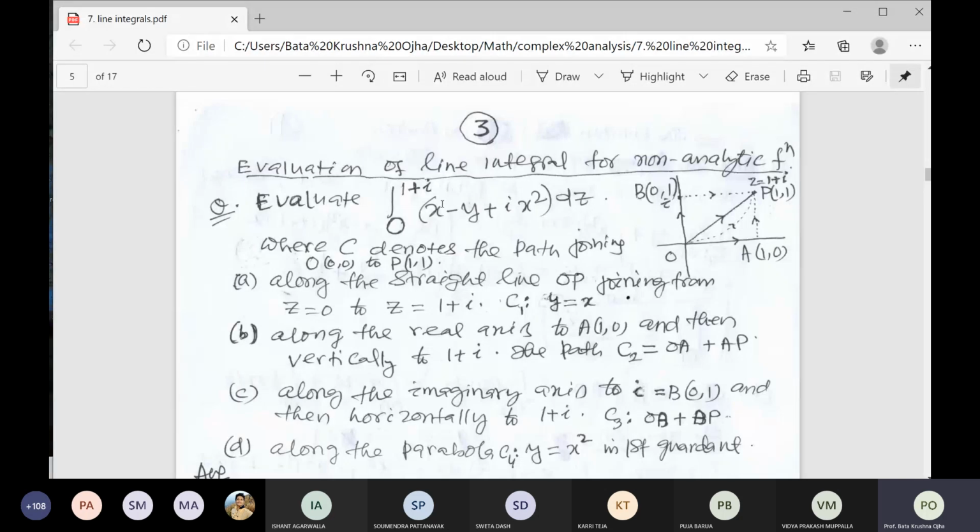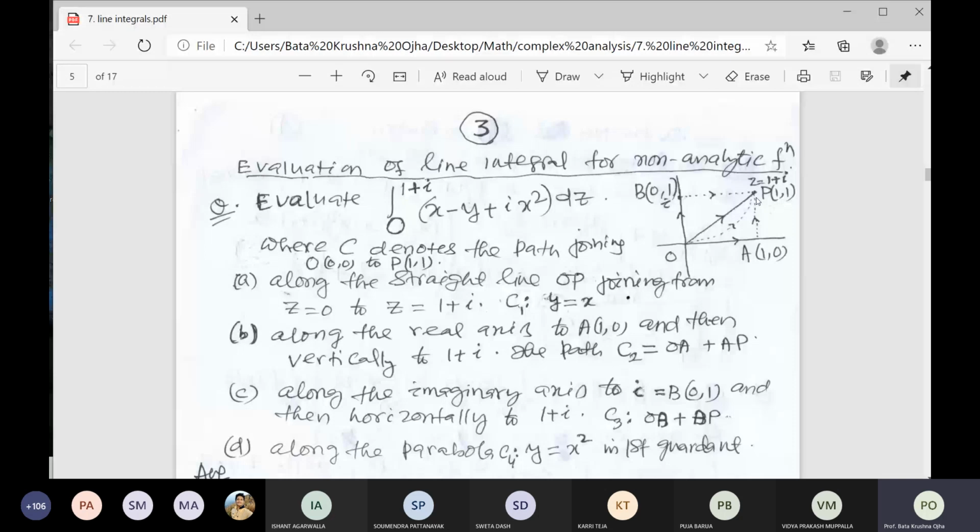So how to evaluate this non-analytic function from the origin, that is O means origin, to 1 plus i. I have given the figure here: origin to P, 1 plus i. 1 plus i means the point is (1, 1). So how many ways have I already told you? Join it. First is directly OP, one path.